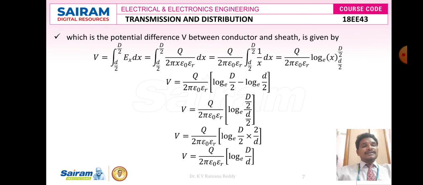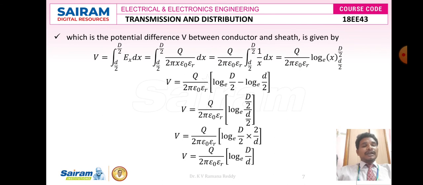For x, initially I substitute capital D by 2, minus, and again substitute small d by 2. Therefore, the above equation becomes capital V equals q by 2 pi epsilon naught into epsilon r of log base e capital D by 2 minus log base e small d by 2. This has the form log a minus log b, and again I can write it as log of a by b. So V equals q by 2 pi epsilon naught into epsilon r of log base e of capital D by 2 divided by small d by 2.